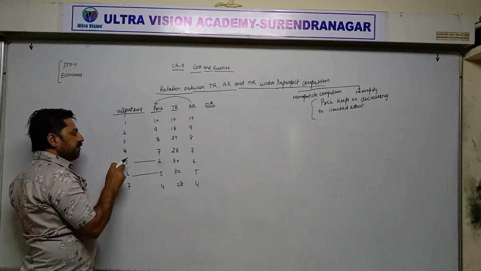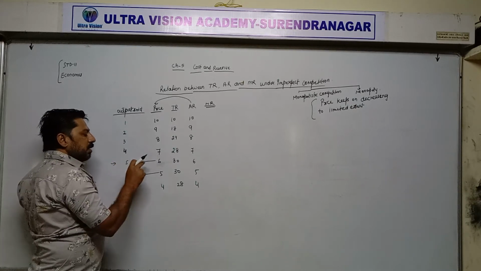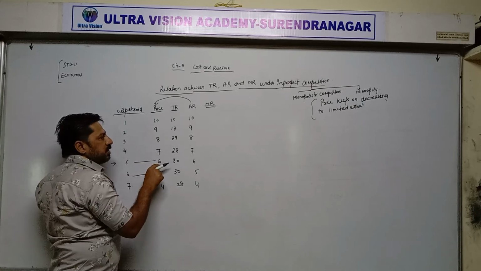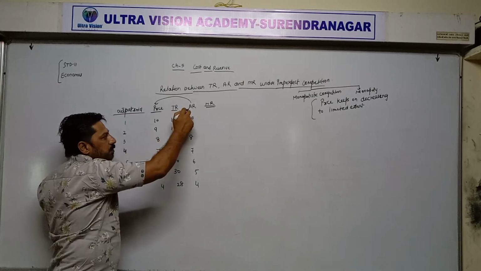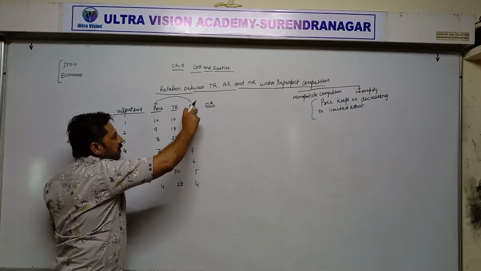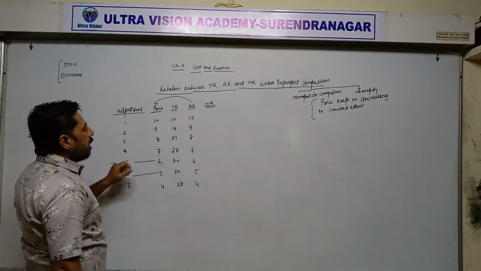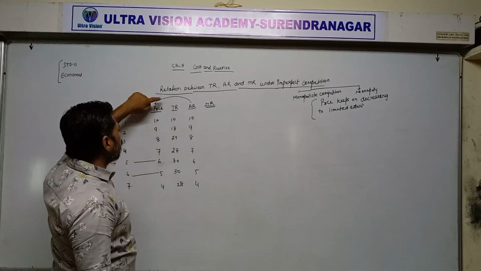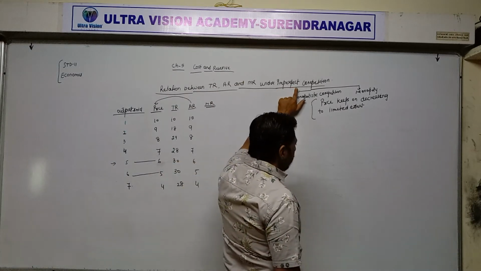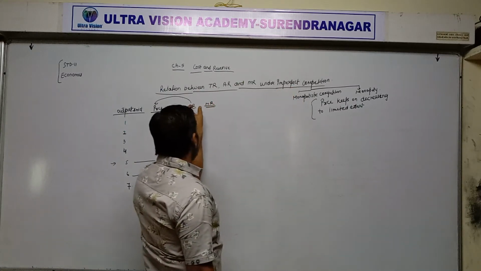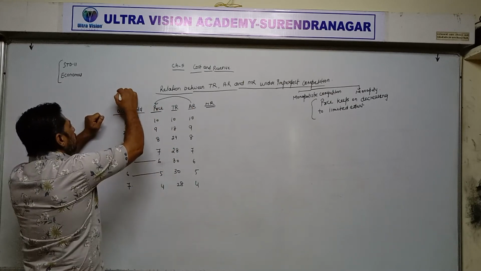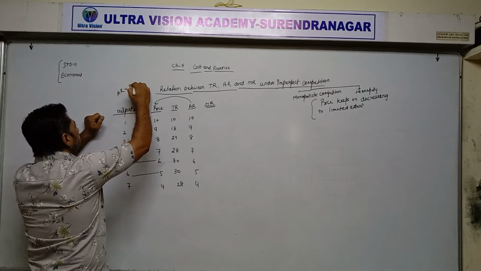When they are selling 5 units, the price of 1 unit is 6 rupees. And what is average revenue? Revenue per unit, means revenue of 1 unit we are calculating. That's why average revenue is always equal to price under imperfect competition or perfect competition.